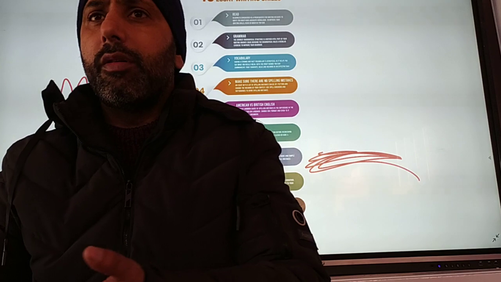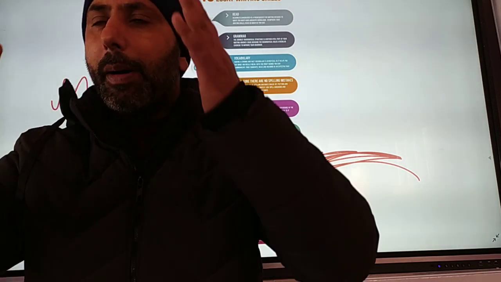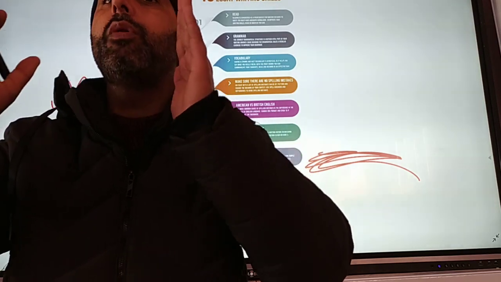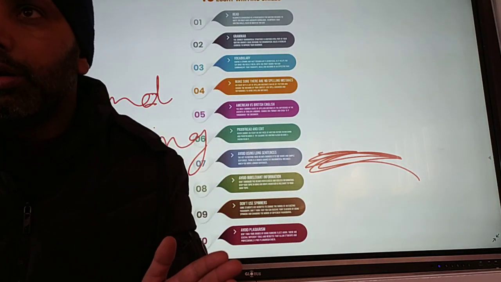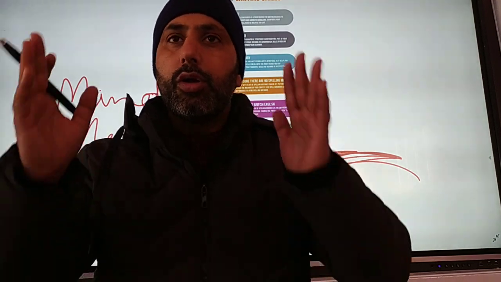For example, they give you so many topics: a paragraph upon any one of the following, or an essay. First of all, you have to think about which topic you can write more on, about which you have more knowledge and more information. Then you write. That is called mind mapping.